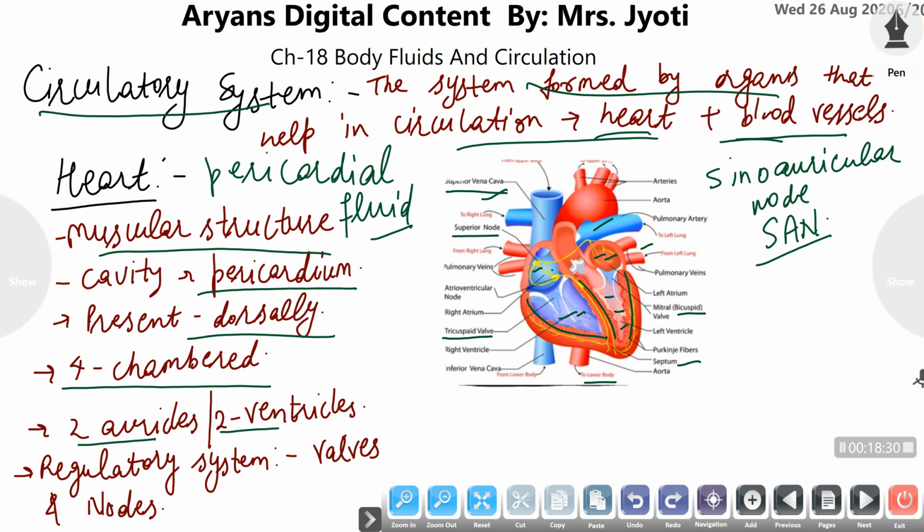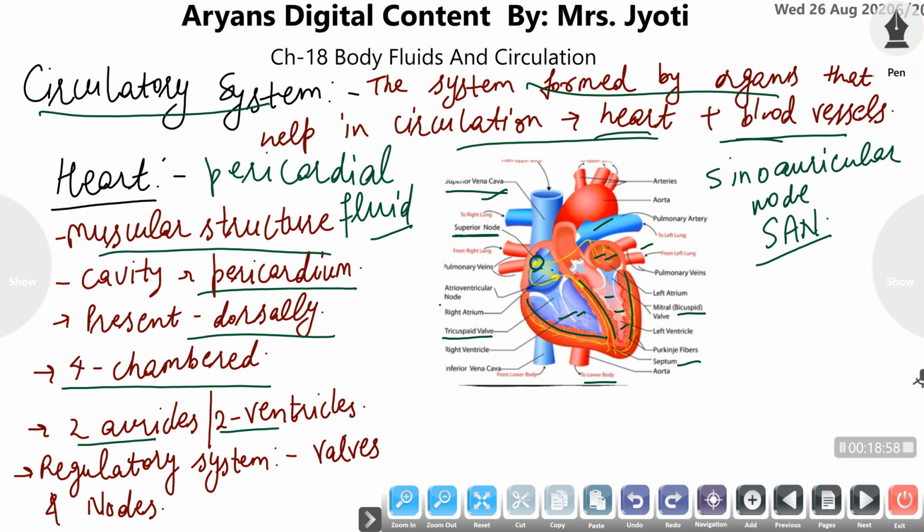The heart contraction is initiated by the contraction of the auricles. So the sino-auricular node, or superior node, causes contraction of both the auricles. The SA node is present at the upper side of the right auricle, but it supplies fibers to the ventricles too, which cause the contraction of both ventricles at the same time.